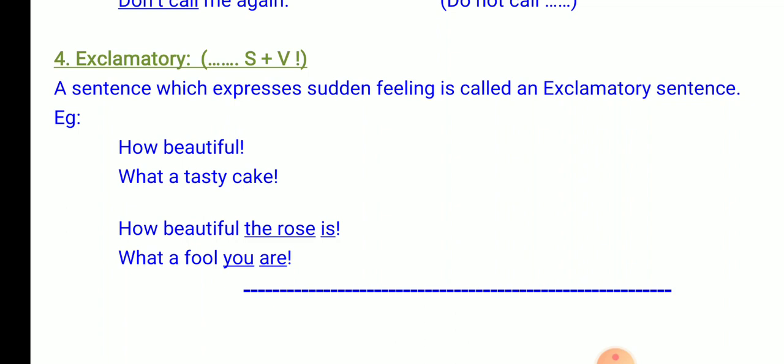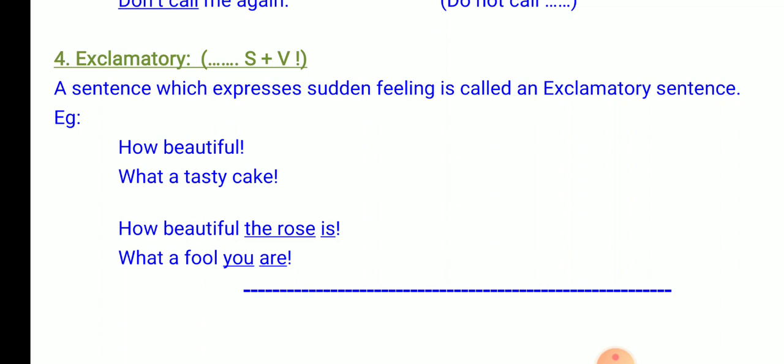When you say how beautiful, you mean you are very beautiful, or she is very beautiful, or they are very beautiful, or it is very beautiful. What a tasty cake.